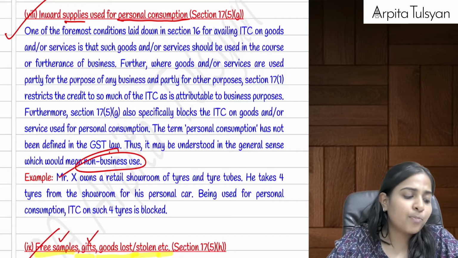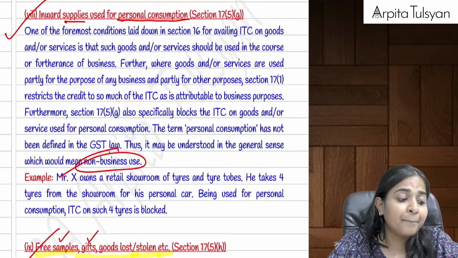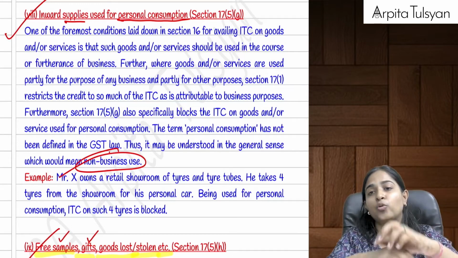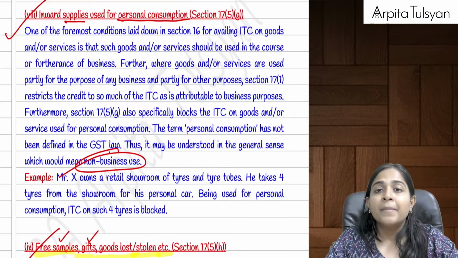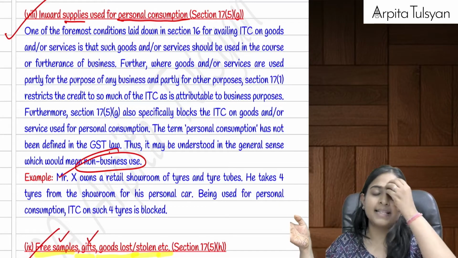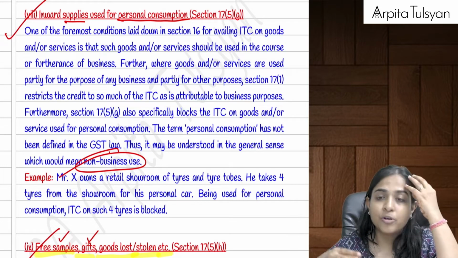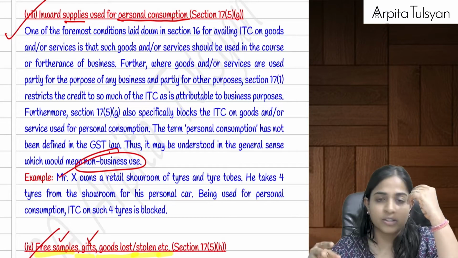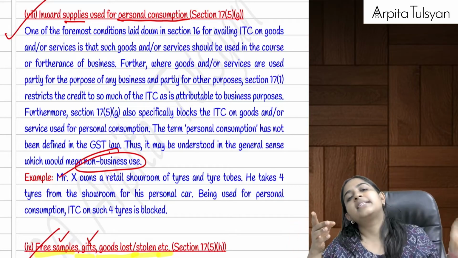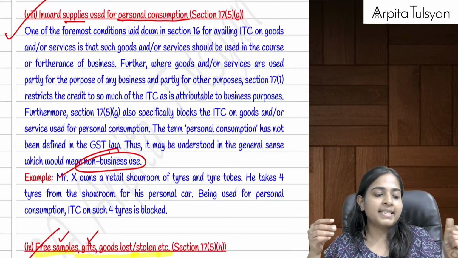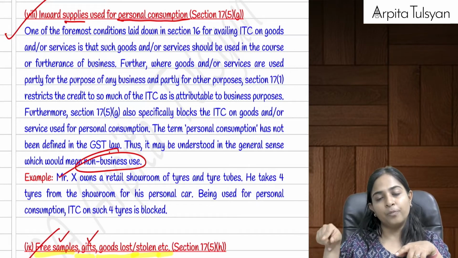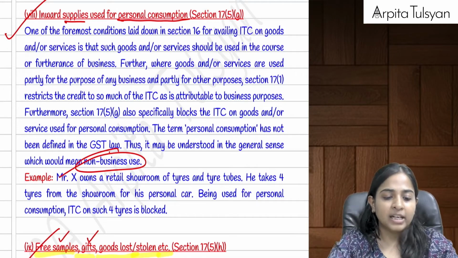And then the next point is about free samples given, gifts given, any goods which are lost, any goods which are stolen, any goods which are destroyed. Means whenever there is no outward supply. Let's say I purchased some goods and those goods got stolen or lost. Then you cannot sell it. If you cannot sell it, then there will be no GST on the outward supply. So its ITC should be reversed. Or let's say you purchase something but you're going to give it as free samples, means zero value. So the ITC on the same is totally blocked.